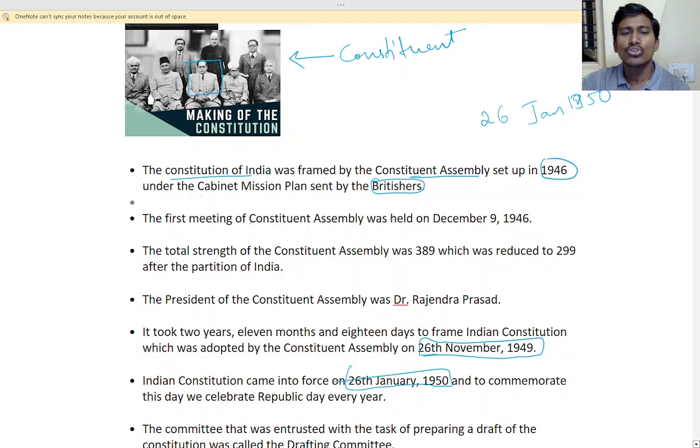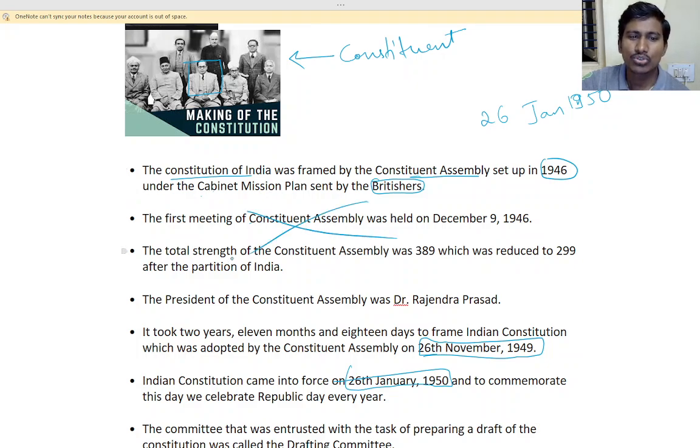Okay, so our Constitution is taken from so many countries. Okay, so we have referred to all the countries' constitutions and we have taken some part of that. Okay, because everything cannot be our own, so we have taken good things from all the countries. Okay, so the first meeting of the Constituent Assembly, this is not required, don't remember this.